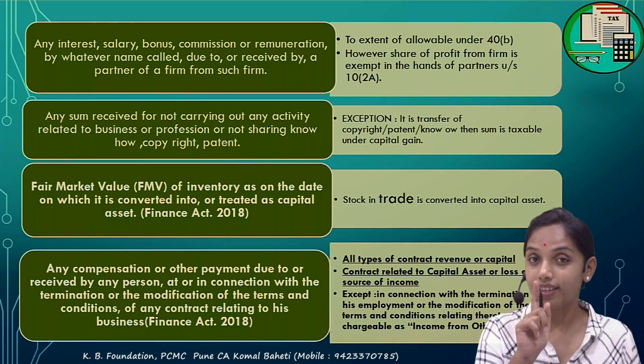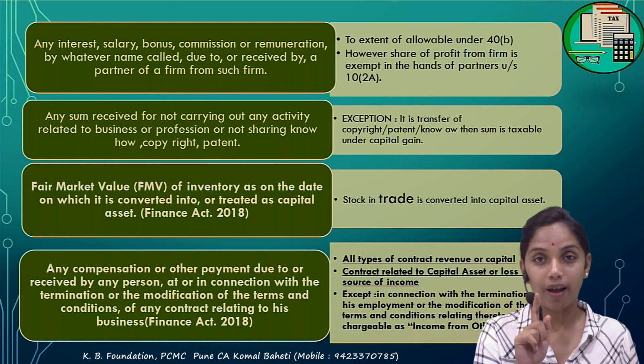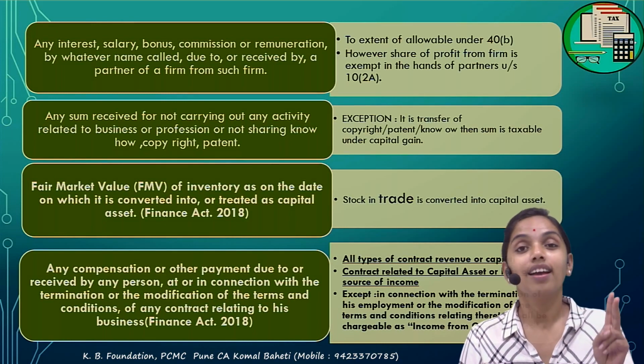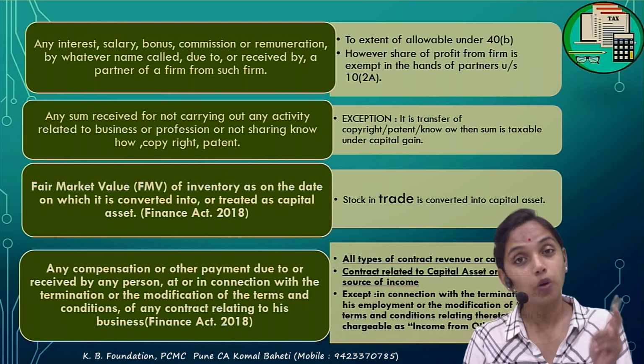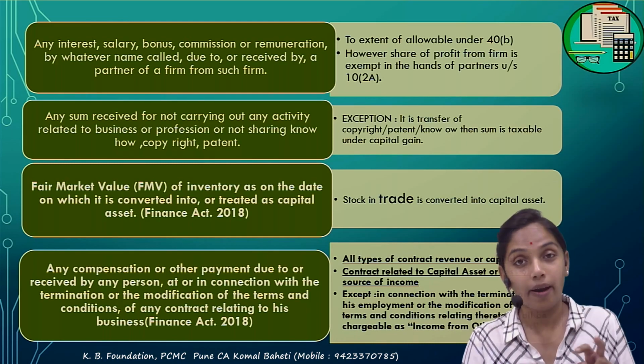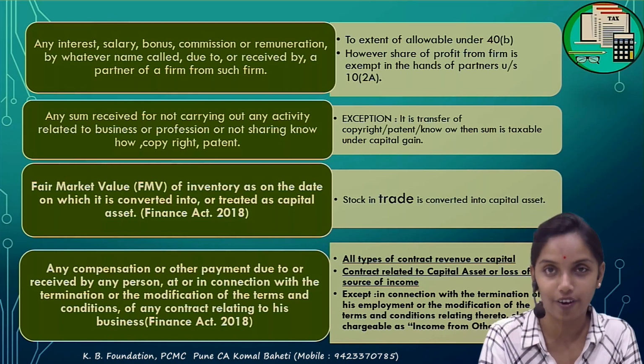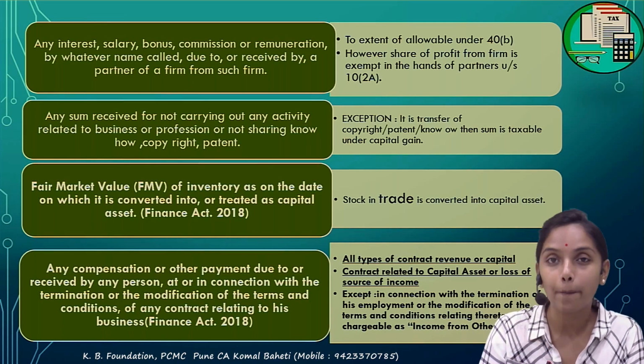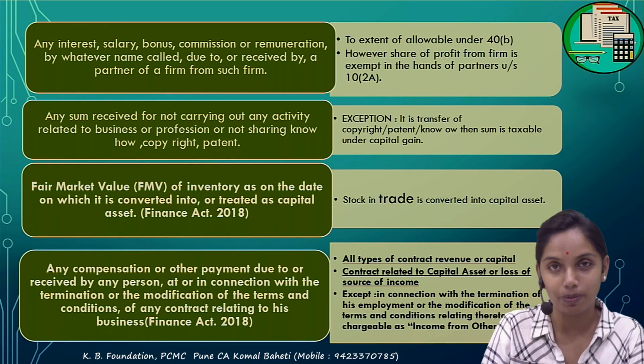But let's try to understand this in due manner. First, there must be a compensation. Compensation for what? It could be termination or modification in the terms of a contract. In either of these two cases, if I receive a compensation, it is to be taxable under the PGBP.